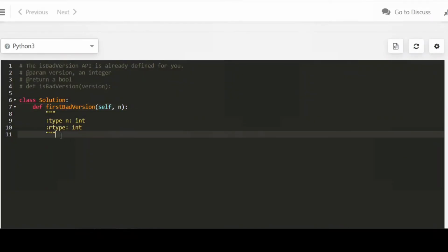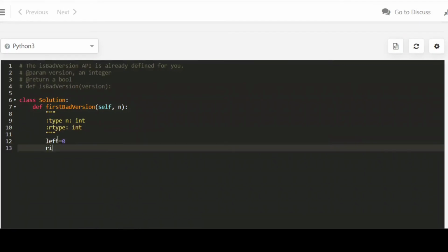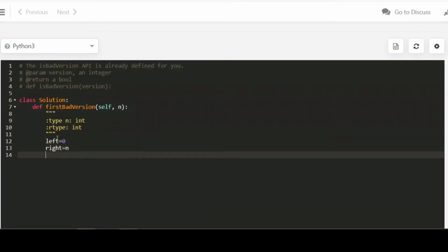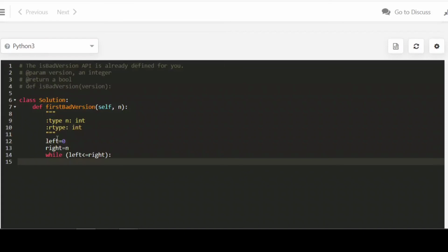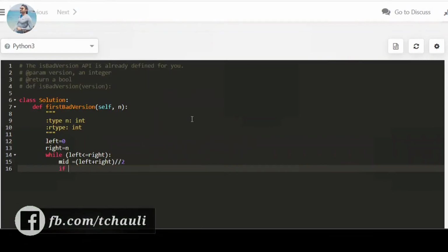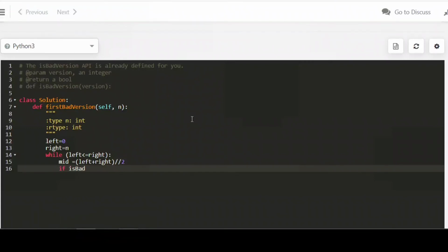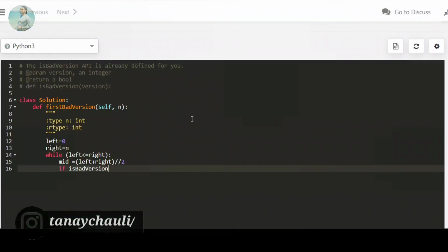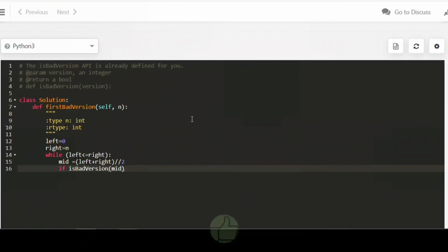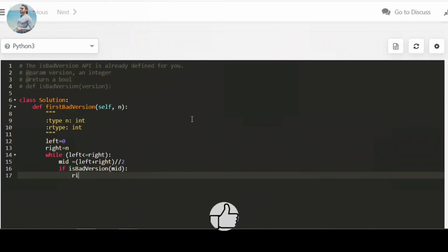So now we will write this code. First take a pointer left equal to 0 and right equal to n. While left is less than or equal to right, we set a mid pointer, that is left plus right divided by 2, and we always call the isBad function and pass the mid value.